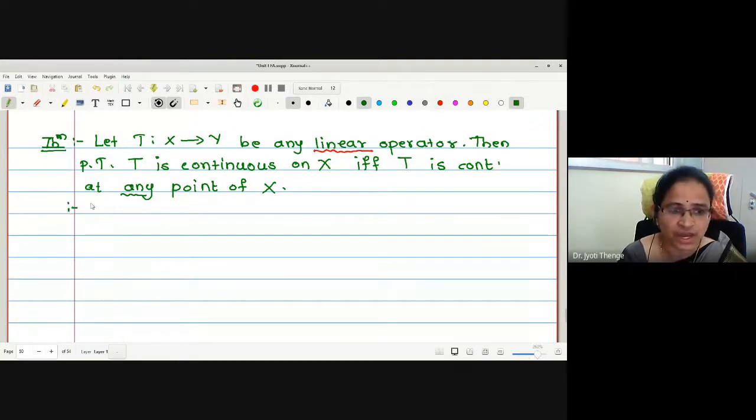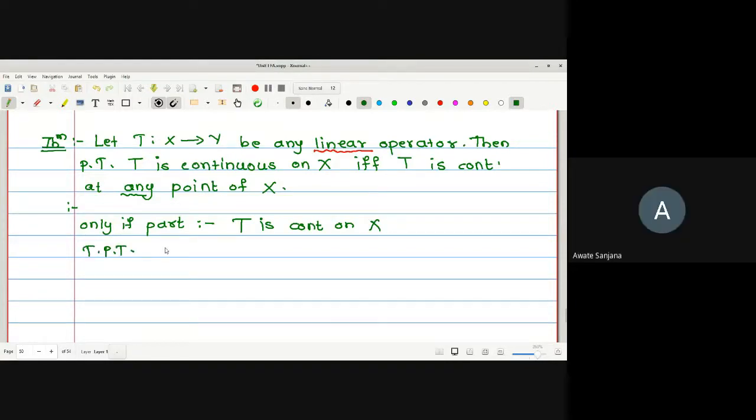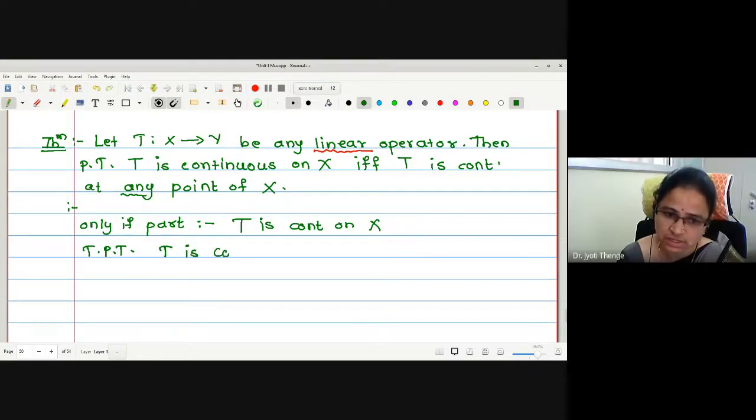In the first one, I think first part is easy. If I were right, only if part. What is the only if part? T is continuous on x, no? Is my assumption. Yes. Correct. And what to prove? T is continuous at any point. Yes, T is continuous at any point. Is it obviously true?